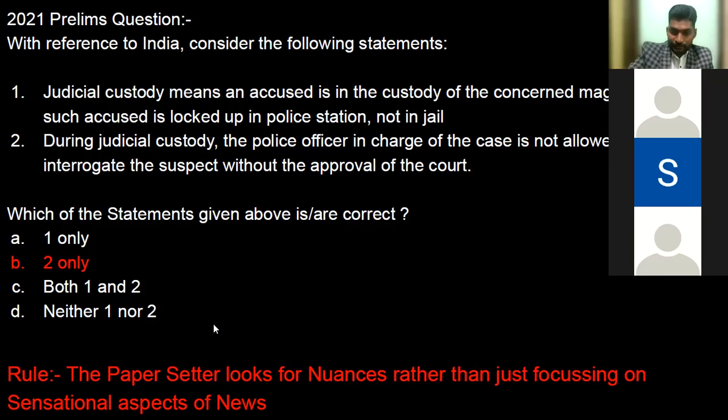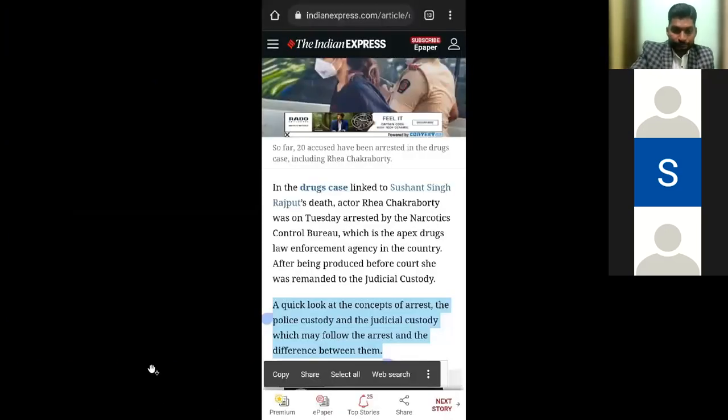I'm sharing an interesting news piece with you guys. Medha, can you just read out the highlighted section here, please? Yes, sir. A quick look at the concepts of arrest, police custody, and judicial custody, which may follow the arrest, and the difference between them. So, as you can see, this is again from the Indian Express, and it was there before the exam, freely available to all of us. And there was a lot of discussion around this very concept happening. The only thing is we didn't give it due attention.